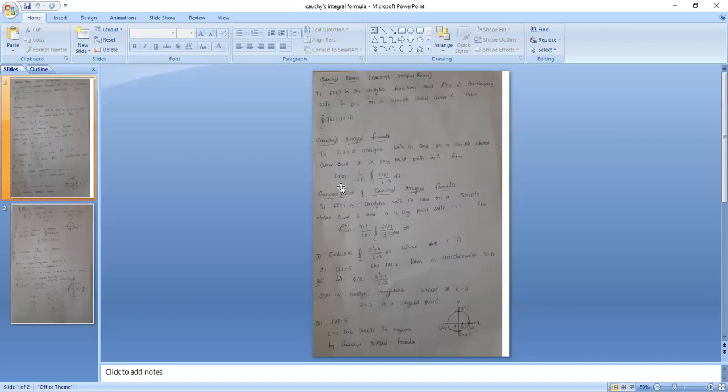Then f of a equals 1 by 2 pi i integral of f of z by z minus a dz. If you observe this statement, in this case the function fails to be analytic at z equal to a, and that point also lies inside C. That means the given function is not analytic at some point and that point lies inside the region. We need to use Cauchy's integral formula.